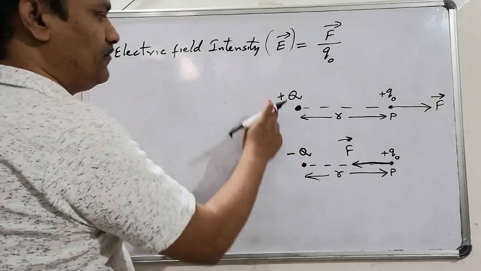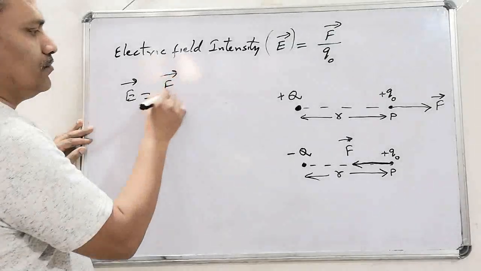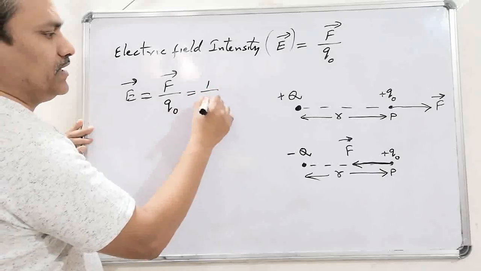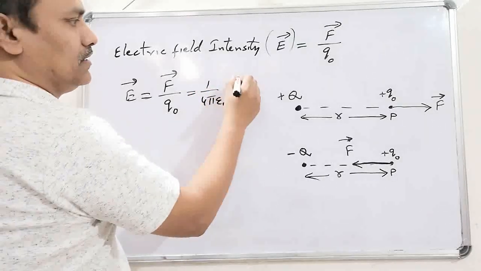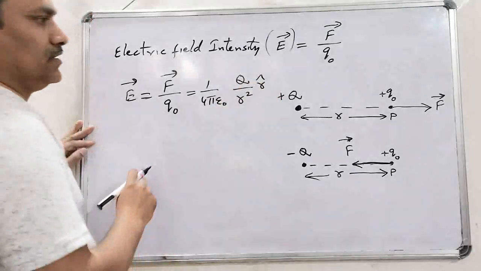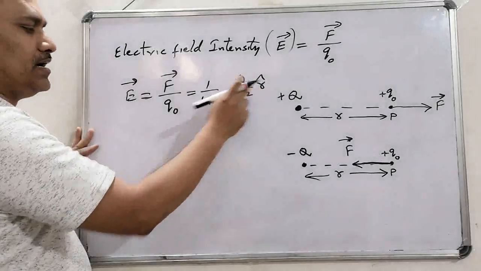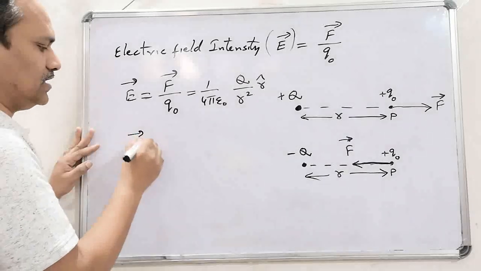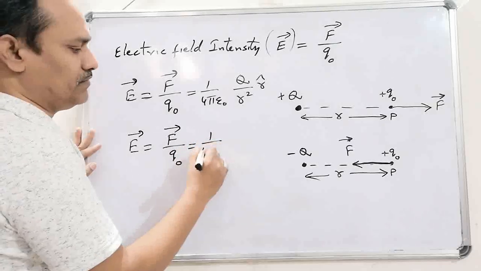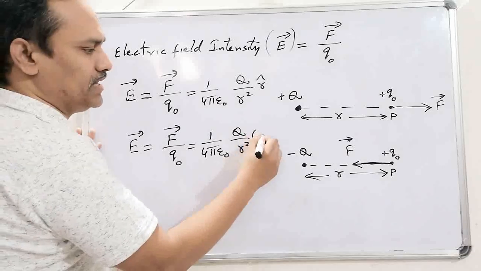We get the formula of electric field intensity like this: F bar by Q naught, which is equal to 1 by 4 pi epsilon naught capital Q by R square into R cap. For positive charge, you can take the unit vector as R cap. For negative charge, it comes like this: F bar by Q naught, which is equal to 1 by 4 pi epsilon naught capital Q by R square into minus R cap.